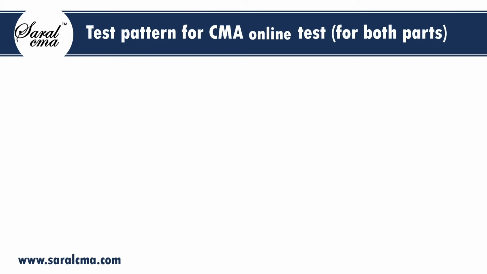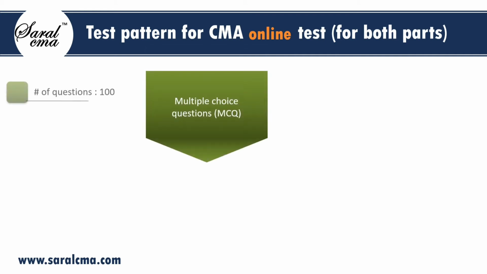Let me explain test pattern for CMA online test. The pattern I am going to explain is applicable for both parts. For both parts, tests are conducted online. The total time allotted for the test is 4 hours. Each CMA test has 2 sections: multiple choice questions section and essay type questions section. The test always starts with multiple choice questions section first. In multiple choice questions section, there will be 100 questions and time allotted for this section is 3 hours. The score weight of multiple choice questions section is 75%.